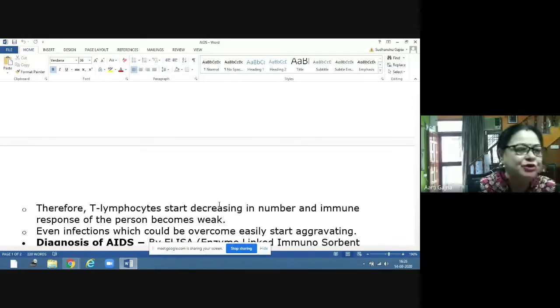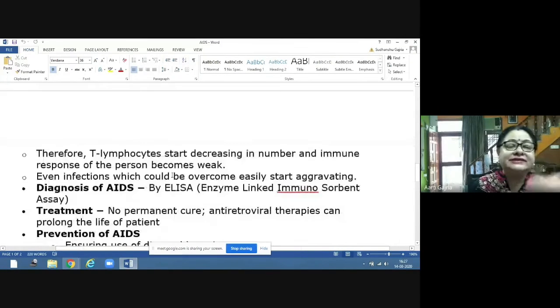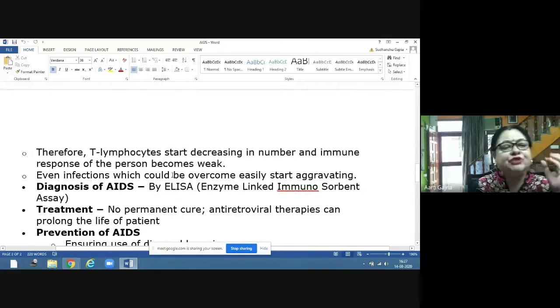There is no immunity or very weak immunity left with the person, and slowly this gets aggravated and the person can die of a simple cold. So even infections which could have been overcome easily, a simple cold, simple infection, the person can die. It becomes aggravating, and it becomes lethal in case of AIDS patient.